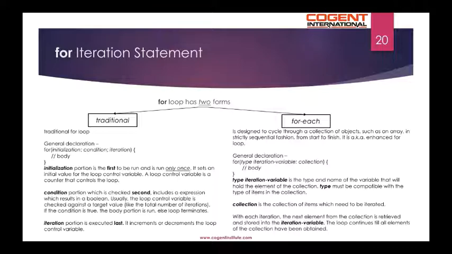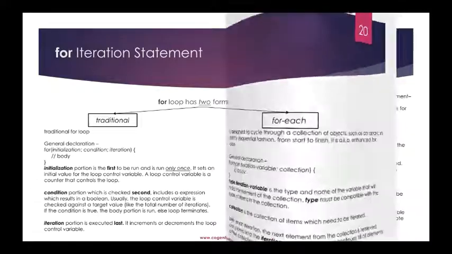Type followed by the iteration variable is the type and the name of the variable that will hold the element of the collection. Type must be compatible with the type of items in the collection. Collection is the collection of items which need to be iterated. With each iteration, the next element from the collection is retrieved and stored into the iteration variable. The loop continues till all the elements of the collection have been obtained.